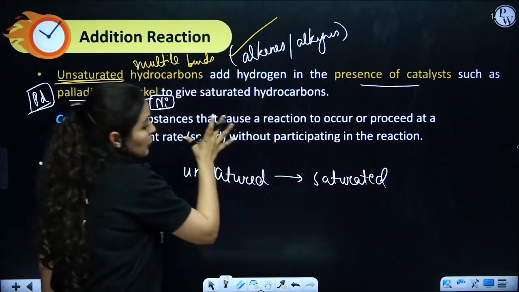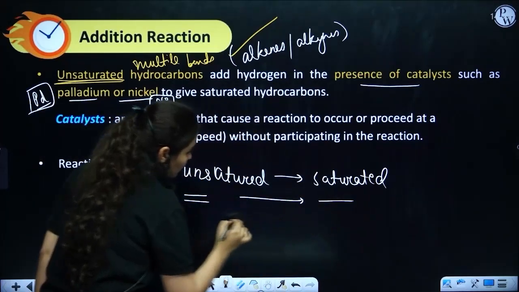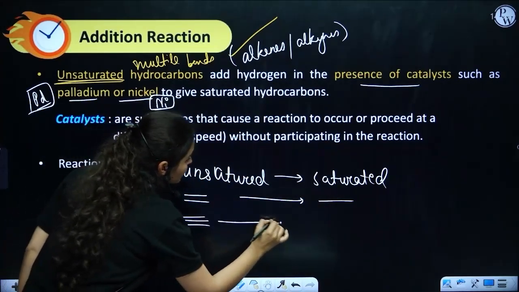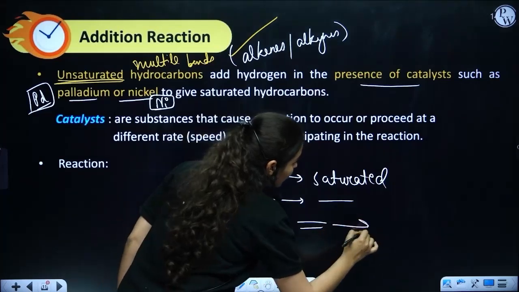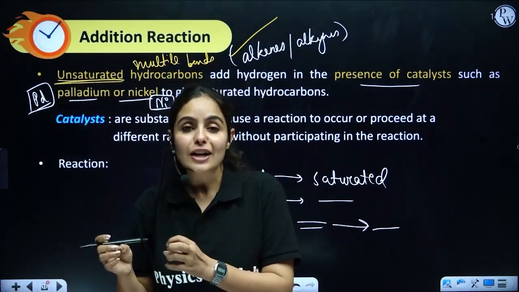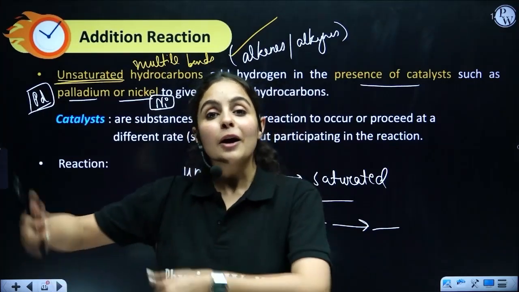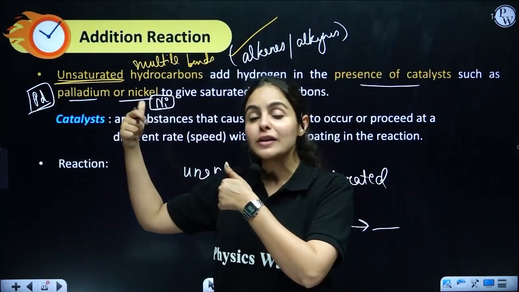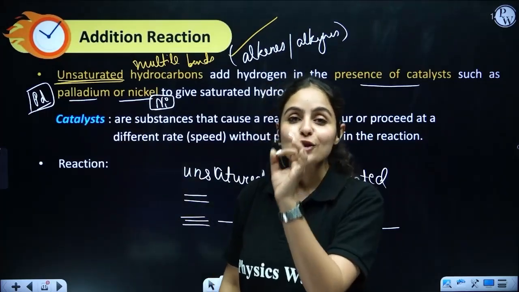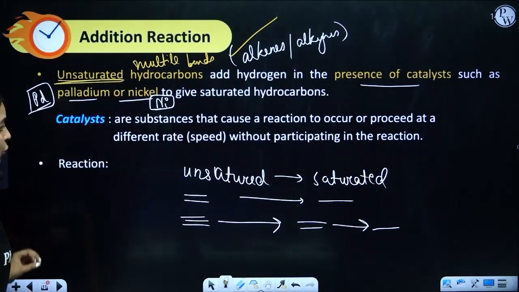Yes, this particular reaction has the power to convert a double bond into a single bond, or to convert a triple bond into a double bond and then a single bond. So eventually unsaturated hydrocarbon can be converted into saturated hydrocarbon with the help of this reaction, and that is addition reaction. So let me show you a reaction here for more clarity.